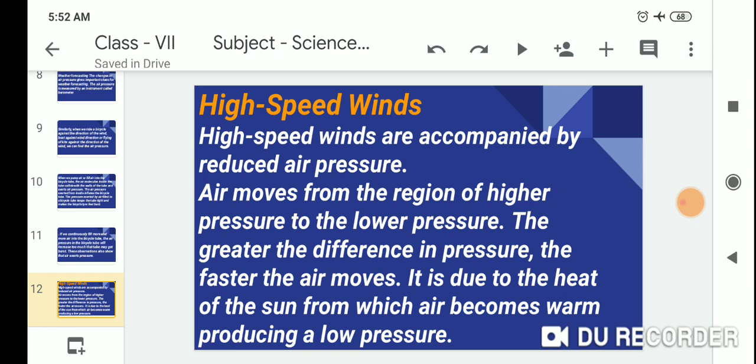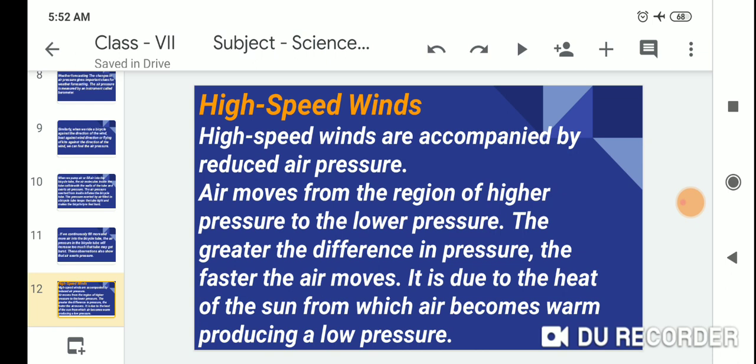High speed winds are accompanied by reduced air pressure. Air moves from the region of higher pressure to the lower pressure. The greater the difference in pressure, the faster the air moves. It is due to the heat of the sun, from which air becomes warm, producing a low pressure.